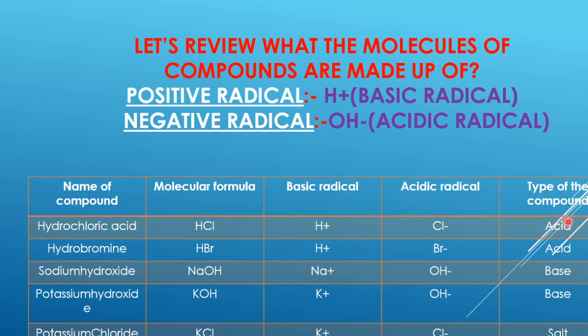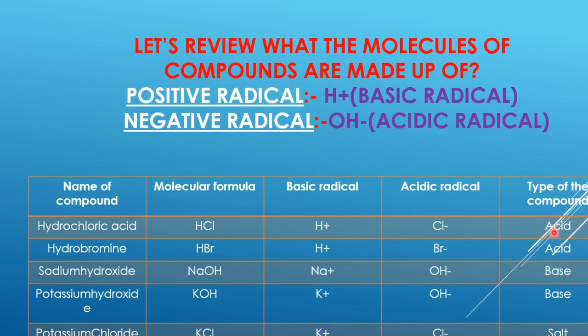The compounds which contain H plus basic radicals are termed as what? Are termed as acids. That is, the substances which on dissociation give the positive radicals as the H plus radicals, it means the basic radicals, they are termed as acids.